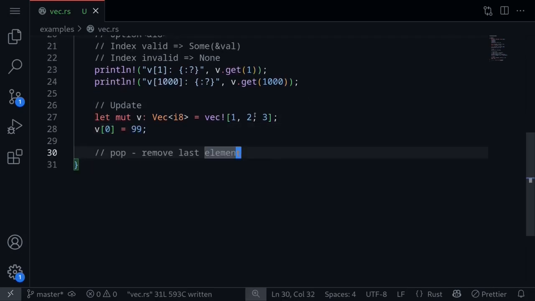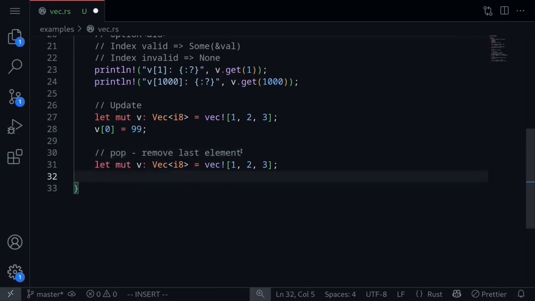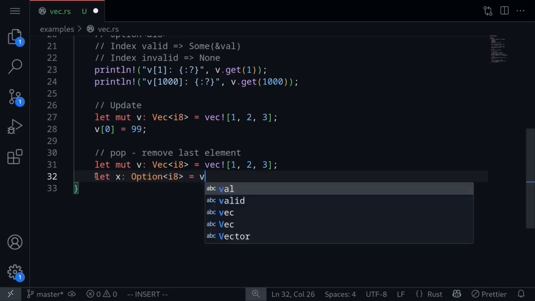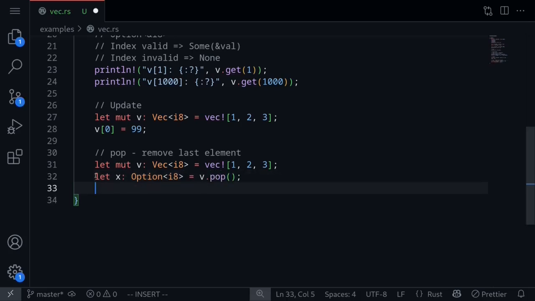If you wanted to remove the last element from a vector, then we can call the method pop. The pop method will return an Option with the value inside. In this case, we have a vector of i8, so the element that will be returned is an Option of i8. So let's say that x of type Option i8 is equal to b.pop. And then let's print this out.